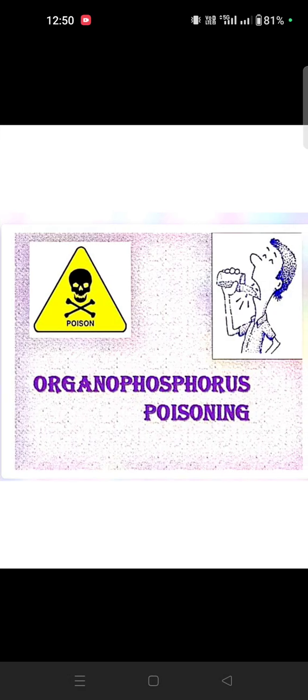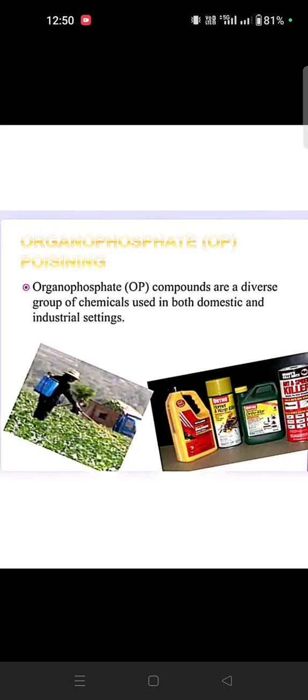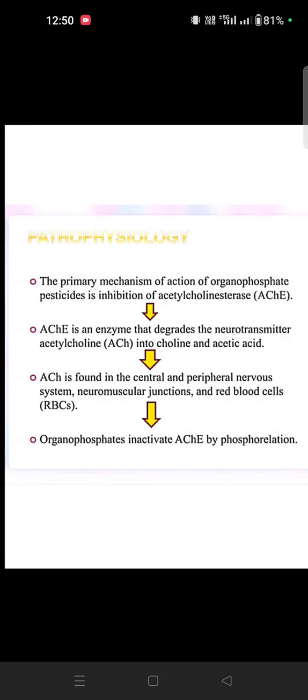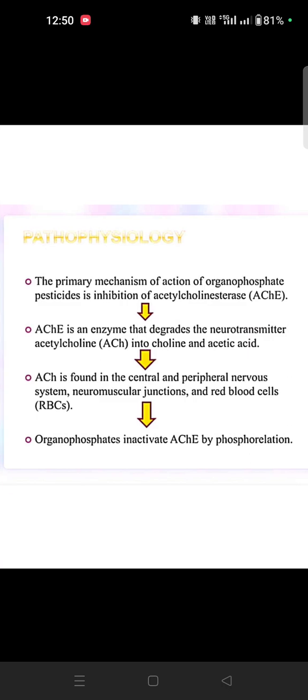Then OP poisoning. This is a main topic. We can see this OP poisoning everywhere, especially in the farmer area. OP compounds are a diverse group of chemicals used in both domestic and industrial settings. Organophosphate. Okay, so this is what will happen pathologically.